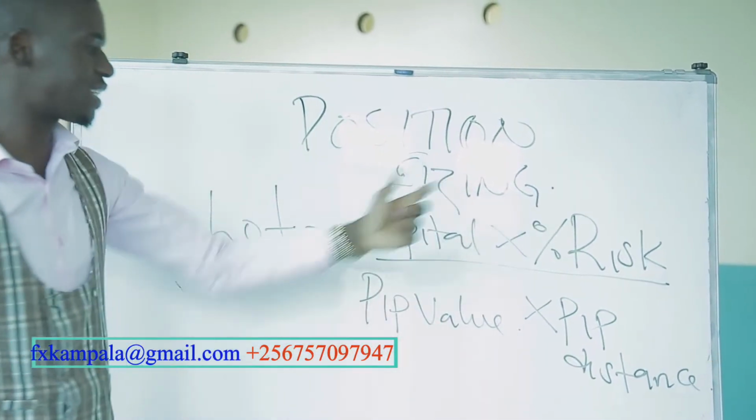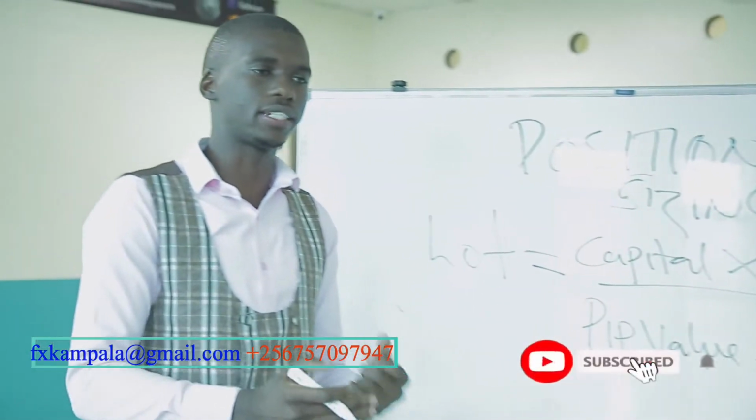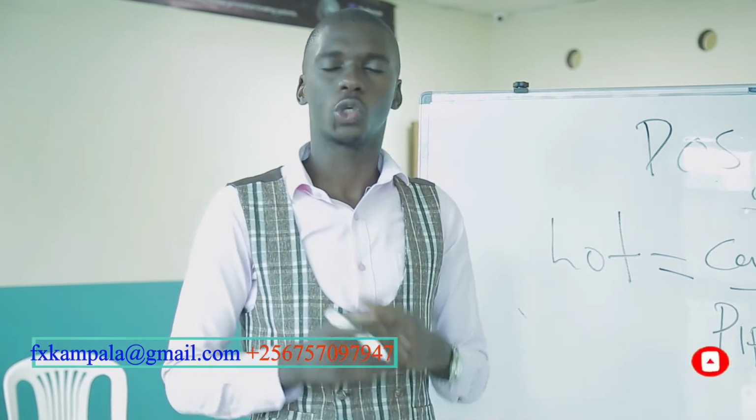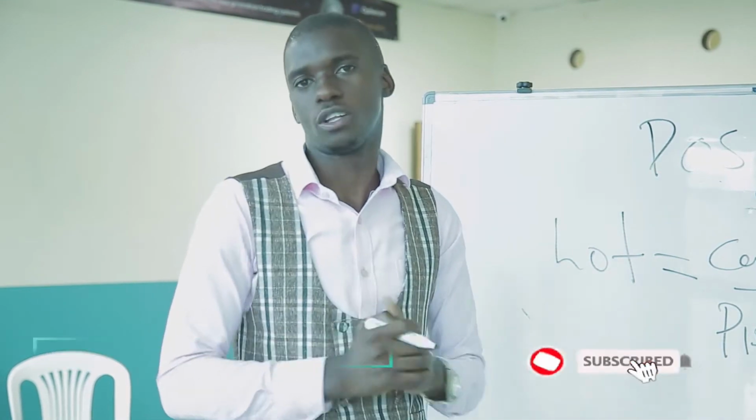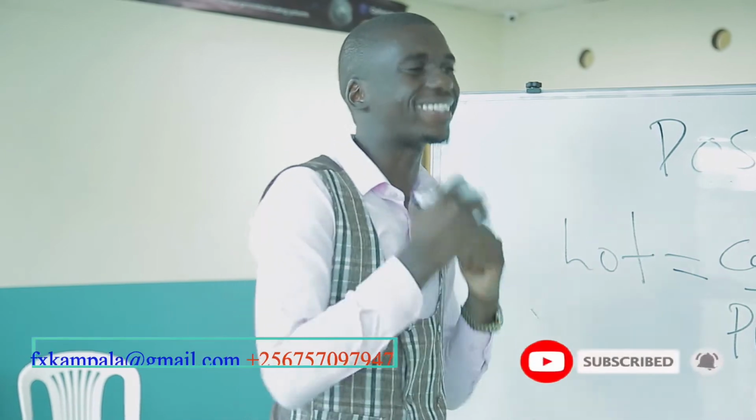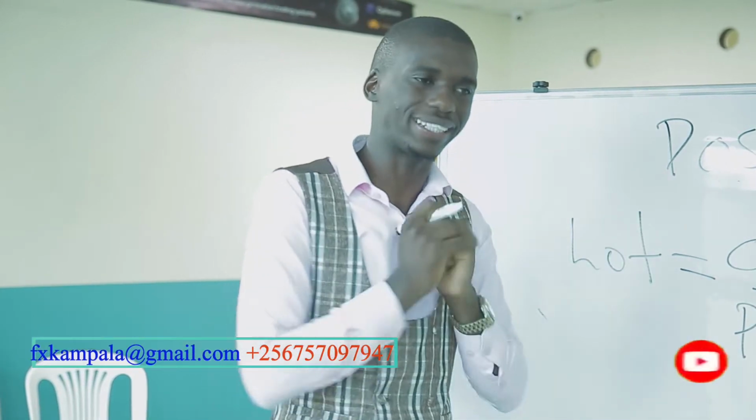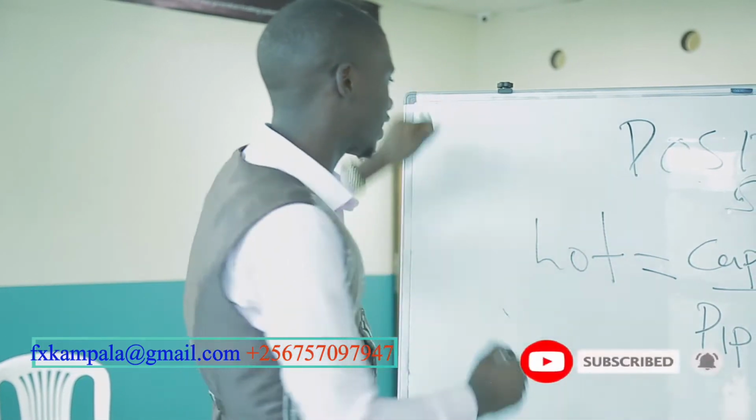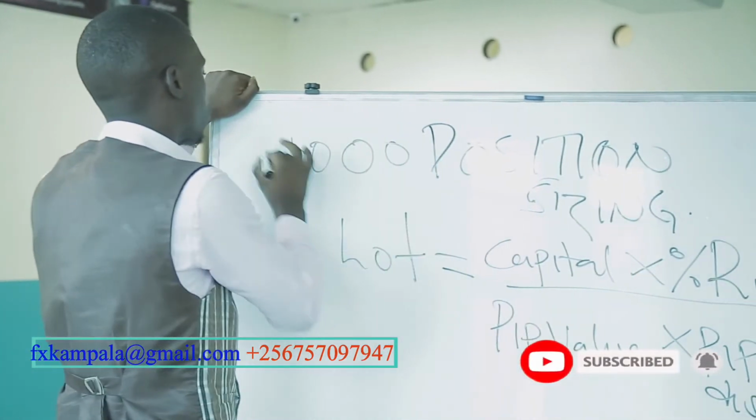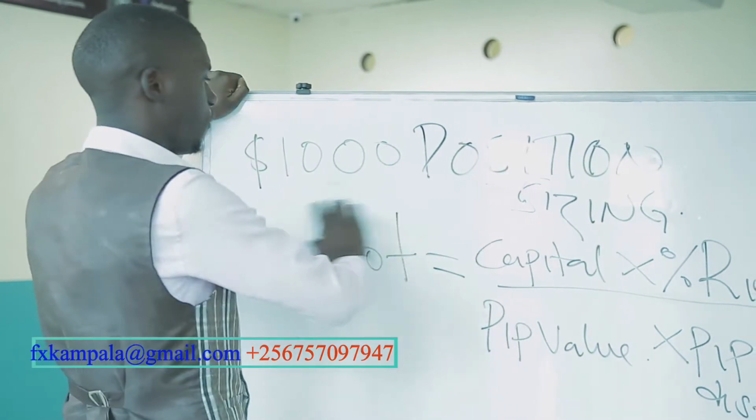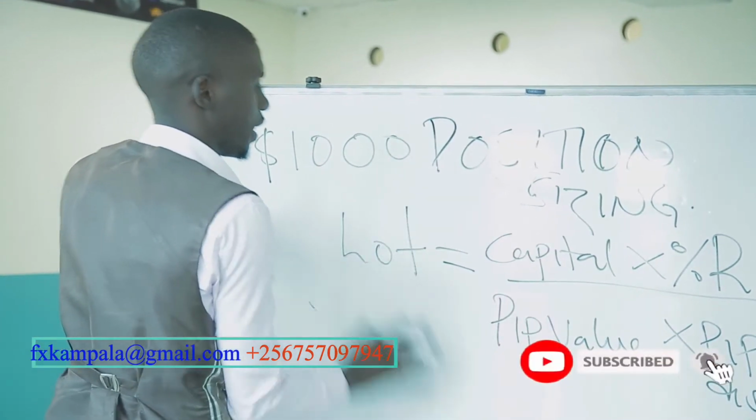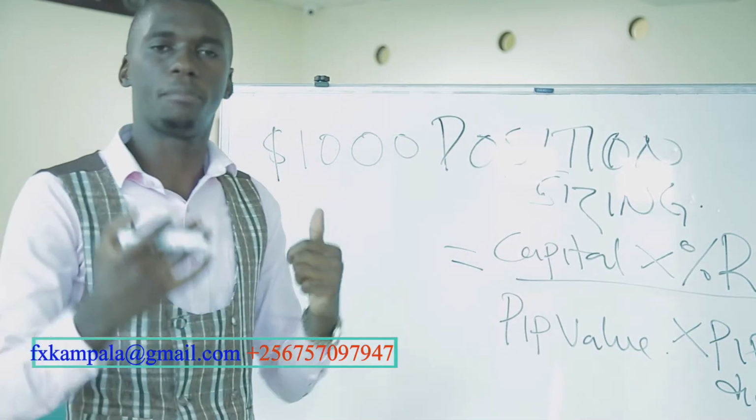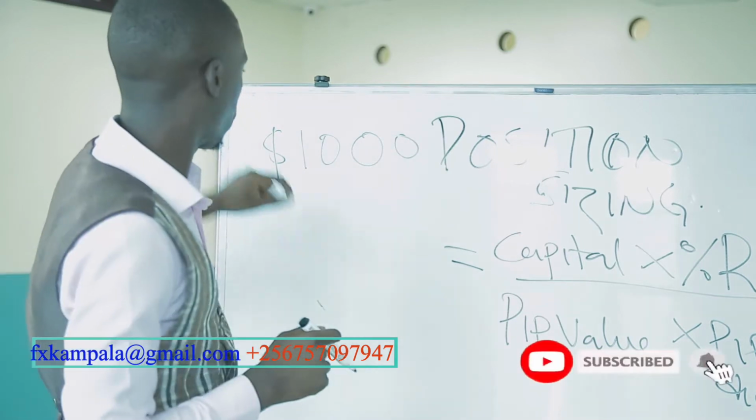The pip distance is basically the number of pips that you calculate from the entry point to where your stop loss is, for you to be in a position to get an appropriate lot size that fits where exactly you want to place your stop loss and what exactly you would want to risk on that particular trade. So let's assume we have a capital of $1,000. We're going to feed in all this information that we're putting down here to calculate a suitable lot size.